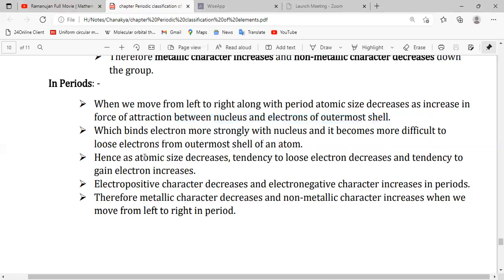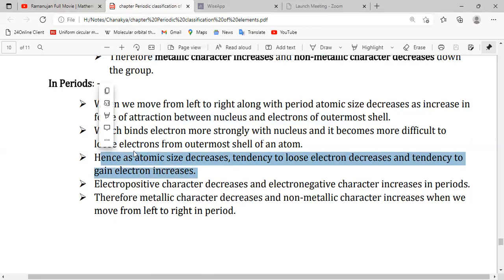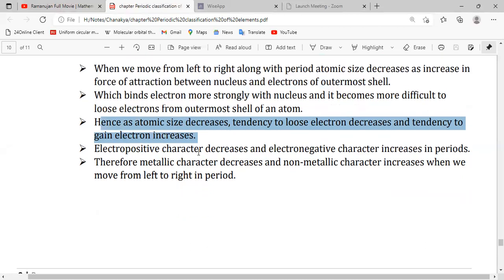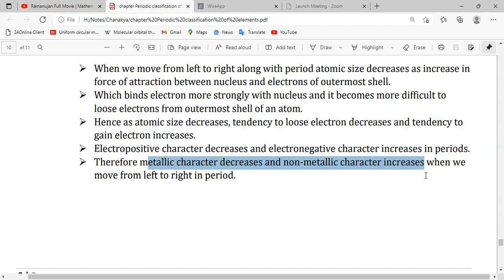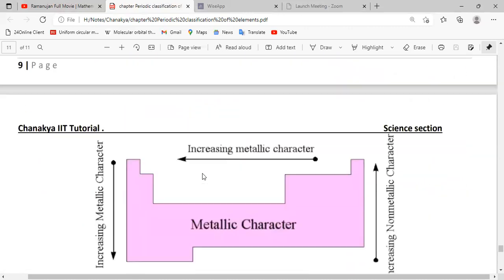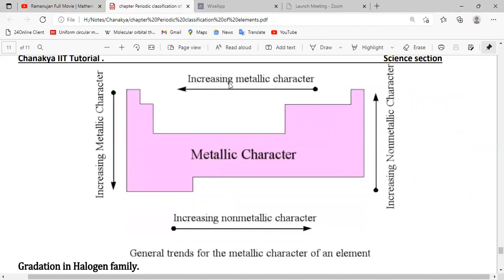That means as atomic size decreases, the tendency to lose electrons decreases, and the tendency to gain electrons increases. That means electropositive character decreases and electronegative character increases in a period. Therefore, metallic character decreases and non-metallic character increases when we move left to right along a period. Okay, so here we have the trend.